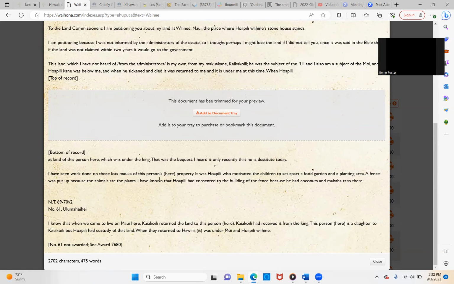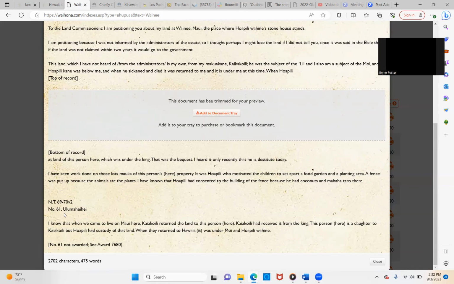I have seen work done on these lots, Malka, of this person's property. It was Ho'opili who motivated the children to set apart a food garden and planting area. A fence was put up because the animals ate the plants. I have known that Ho'opili had consented to the building of the fence because he had coconuts and mahaha taro there.